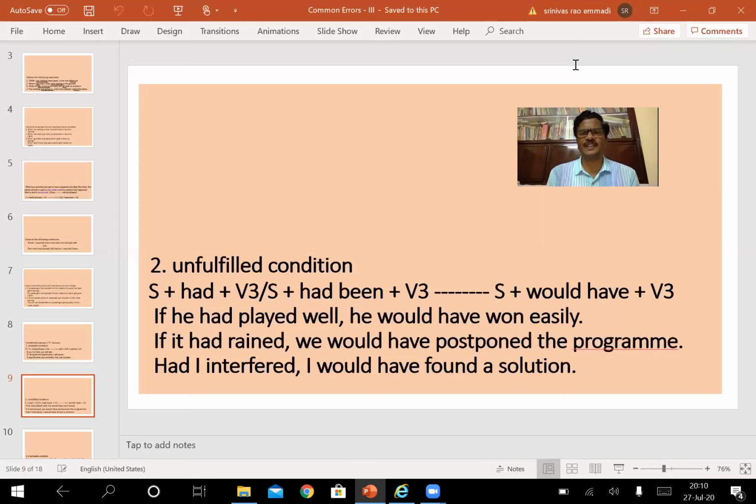Instead of writing if I had interfered, we can also write had I interfered, I would have found a solution. Interference did not take place, so finding a solution to the problem also did not take place. Since the first activity was unfulfilled, the second activity also remained unfulfilled. This is how we have to understand the structure of these sentences.